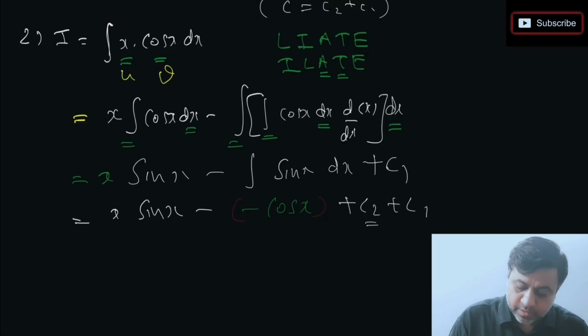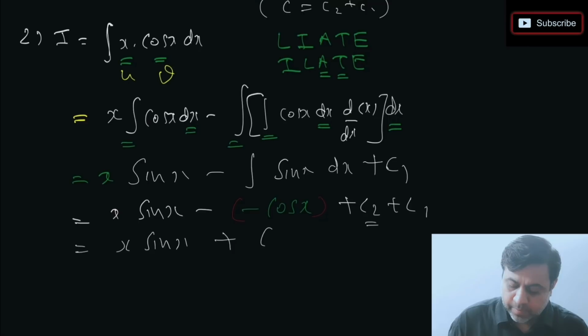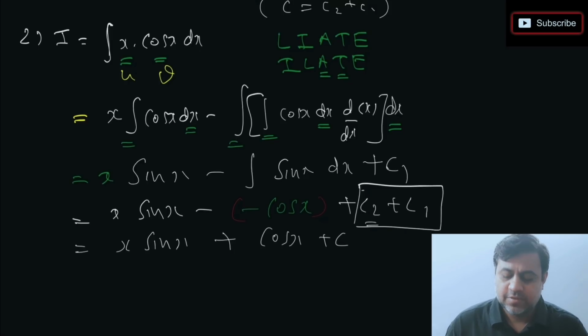So last step is just simplification. x sin x minus and minus will be plus cos x plus c2 plus c1. What to do with c2 plus c1? c2 plus c1 will be new constant c. ठीक है, सिंपल क्वेश्चन है, जस्ट आपको फॉर्मूला पता होना चाहिए. You just have to learn how to apply it. ठीक है, let's go to question number 3.